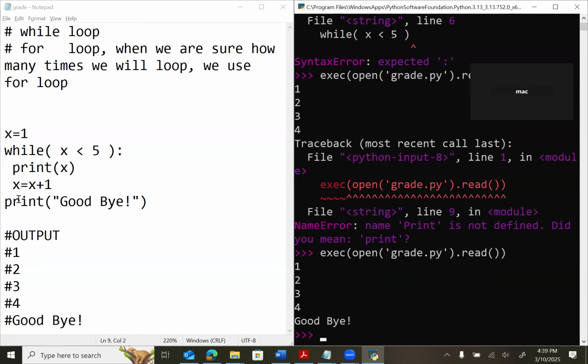Is the output as per our expectation? Yes. There you go. Now I have a question for you. Can you help me?